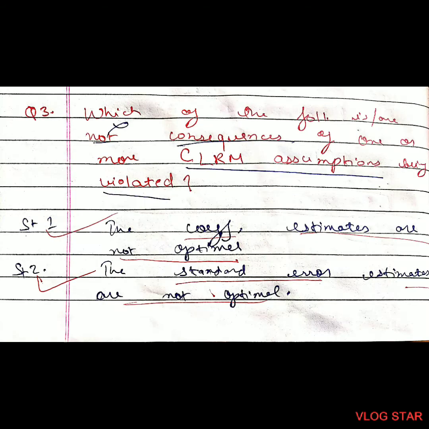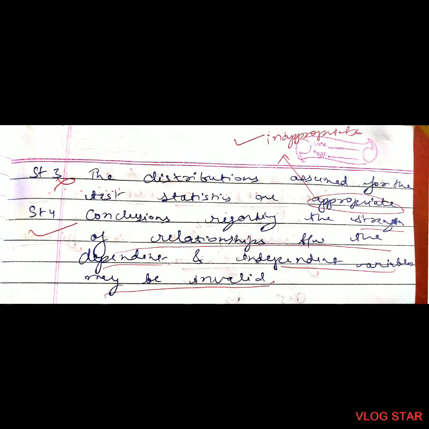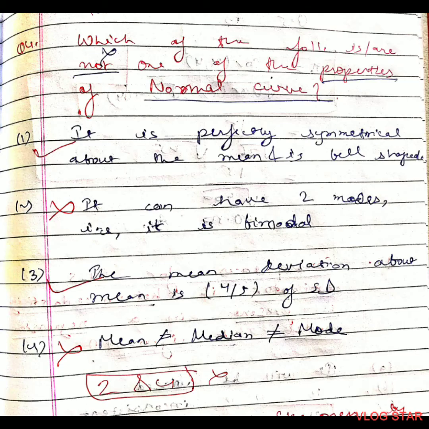Question number 3. Which of the following are not consequences of one or more CLRM assumptions being violated? All of these are correct except the third one. First one is correct. It says the coefficient estimates are not optimal. Second, the standard error estimates are not optimal. Third one is the wrong answer. It says the distribution assumed for the test statistics are appropriate, but in reality those are inappropriate. Last one is correct. It says conclusions regarding the strength of relationship between the dependent and independent variables may be invalid.